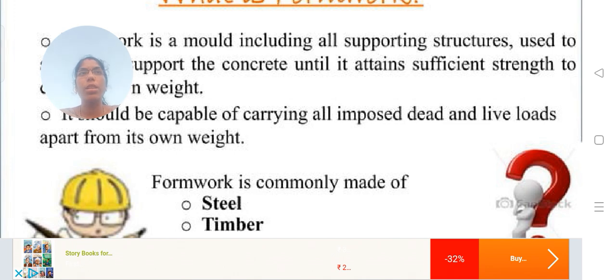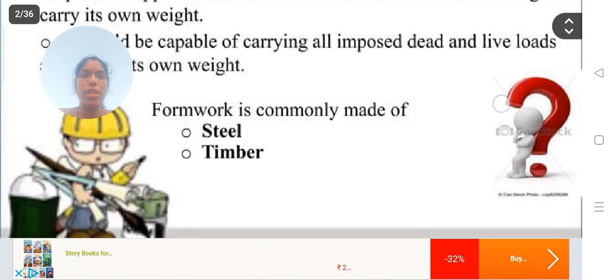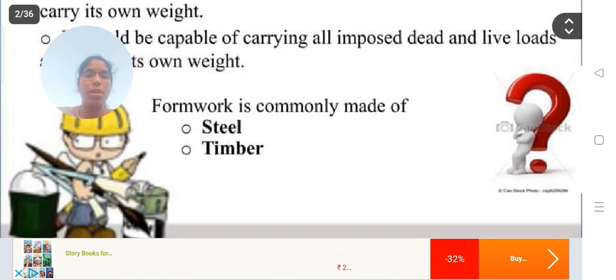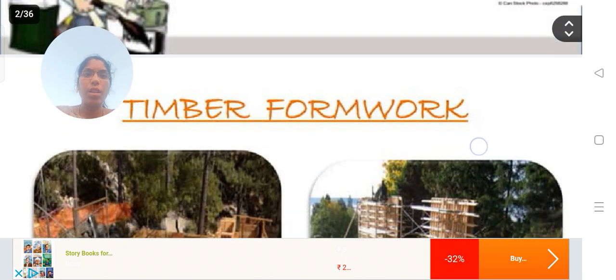Dead load means its self weight, and live loads means labor weight, machinery loads, additional loads, and so many unexpected things that will happen on that formwork. All those types of loads will be resisted by the formwork. Formwork in olden days mainly consisted of timber and steel.